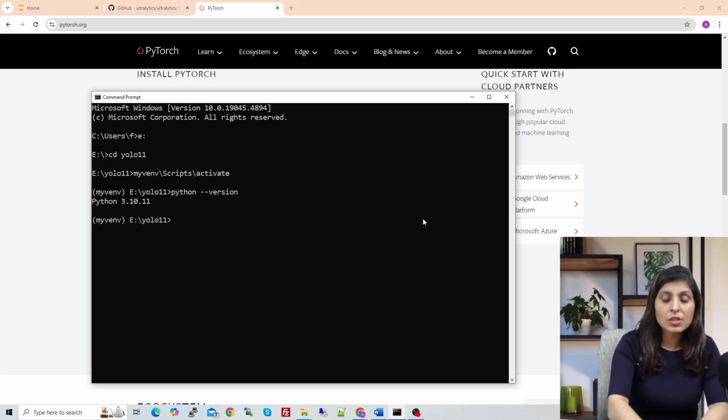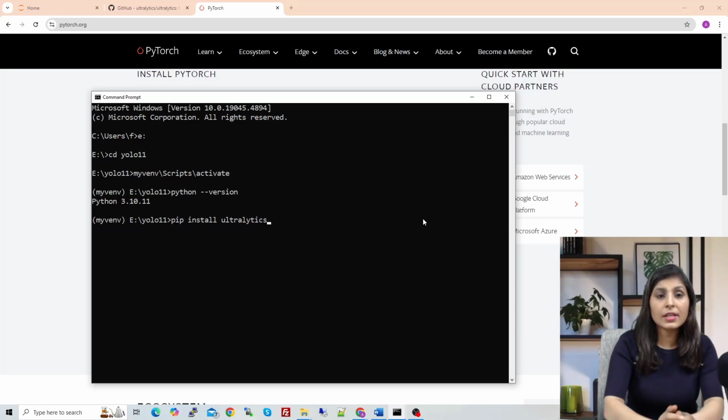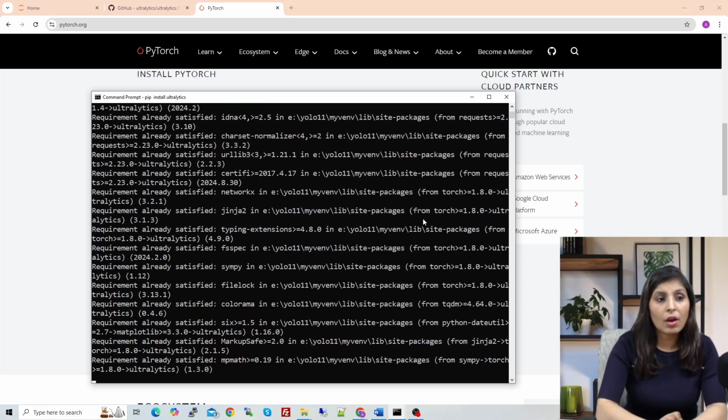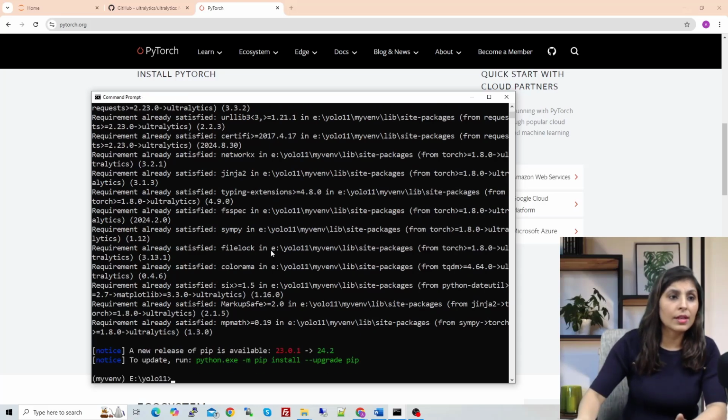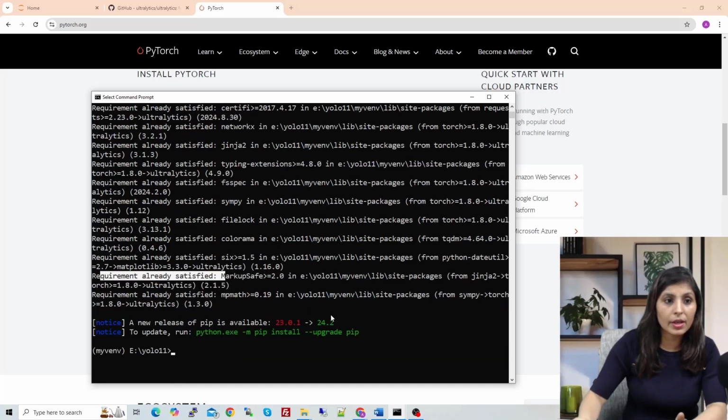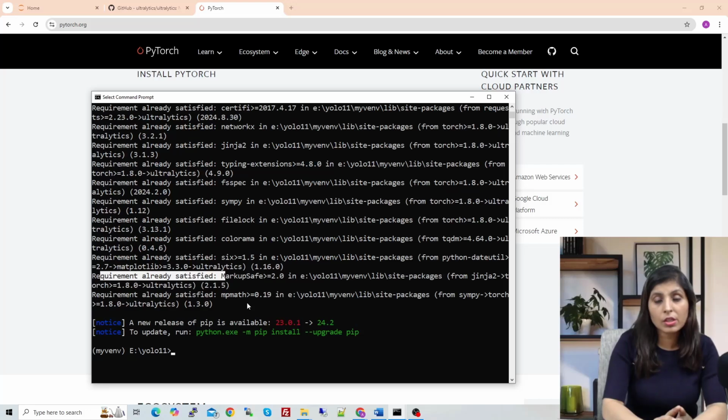Now the next step is to install the Ultralytics package. Now just type pip install ultralytics like this and hit enter. You will have all the installations done. I have already performed this step, so that's why you are seeing here requirement already satisfied. Okay, so that's it guys. These are the two steps which you need to perform to set up the environment to run YOLO11.